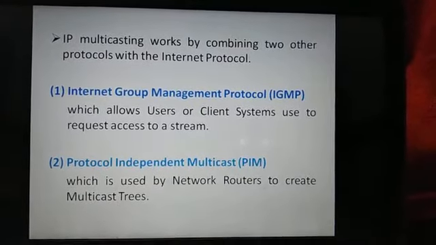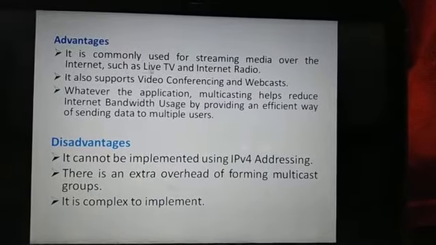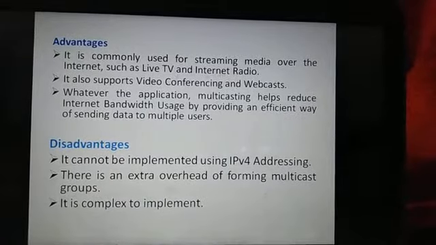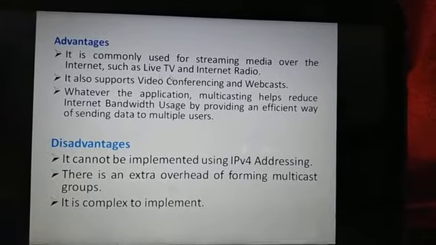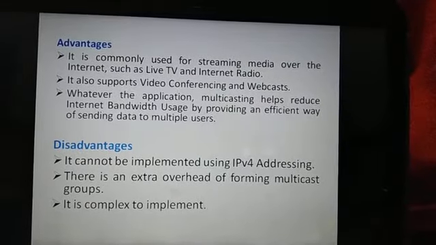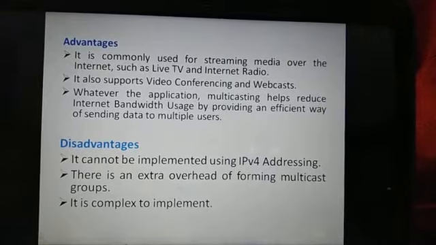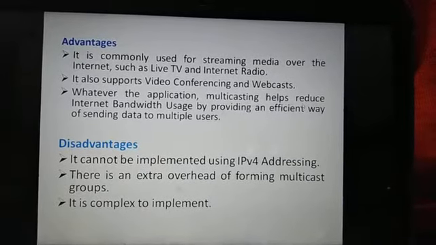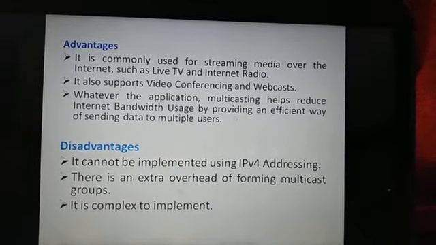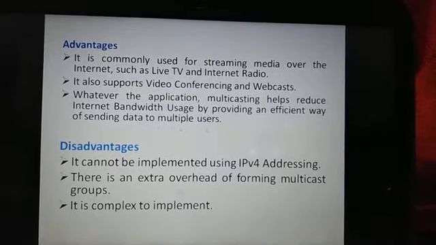multicast trees. Now the advantages: it is commonly used for streaming media over the internet, such as live TV and internet radio. It also supports video conferencing and webcast. Whatever the application, multicasting helps reduce internet bandwidth usage by providing an efficient way of sending data to multiple users.